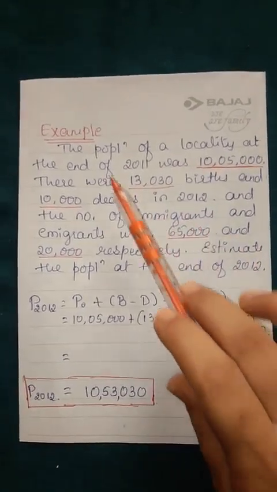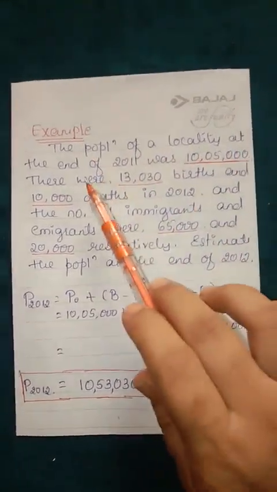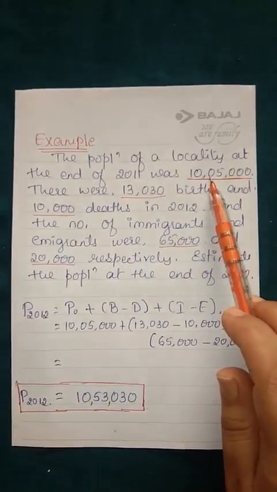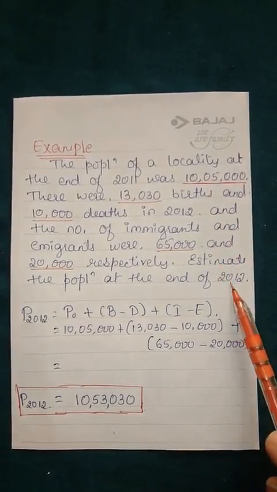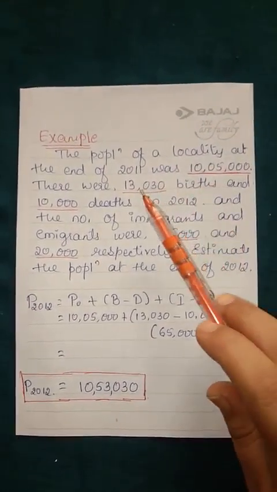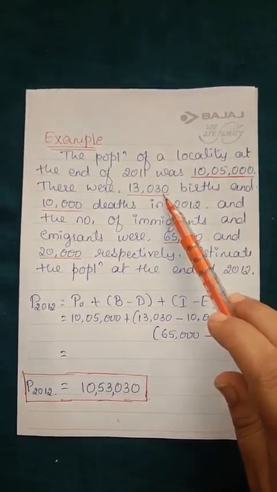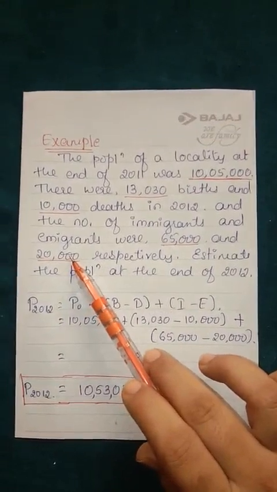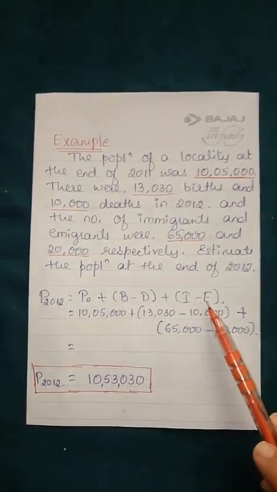Okay, and here they have given the population of a locality at the end of 2011. This is considered as P naught, and you are supposed to find out PT, the time period is 2012, and they have given births, number of births and deaths, immigrants and emigrants. Okay, so I am using the same formula here.